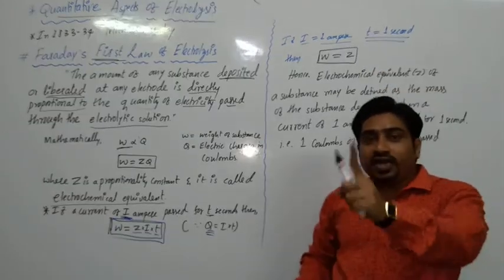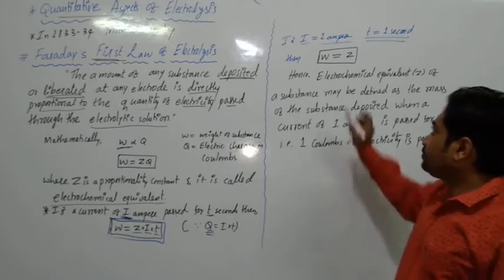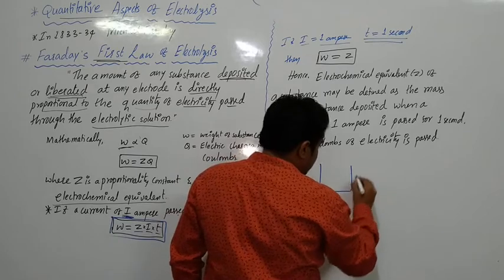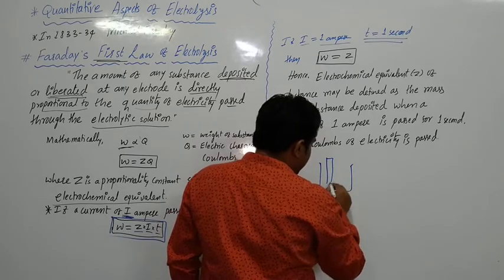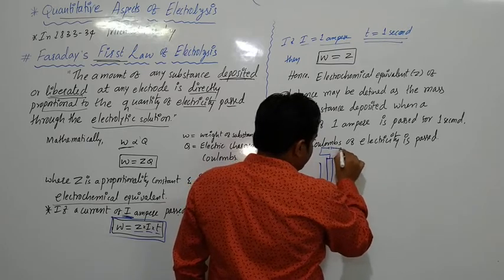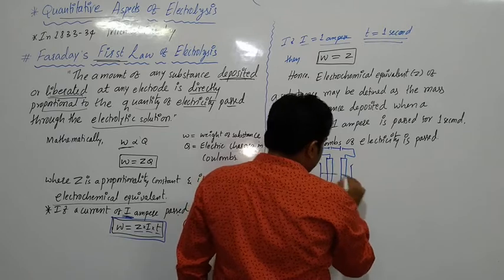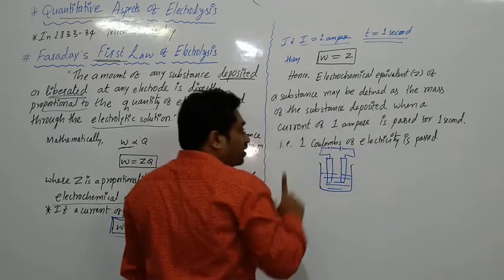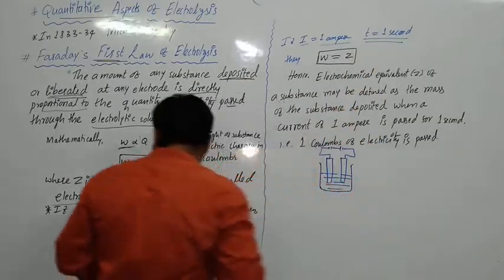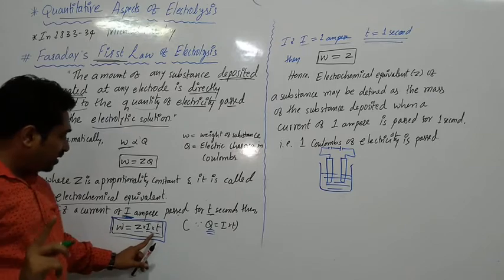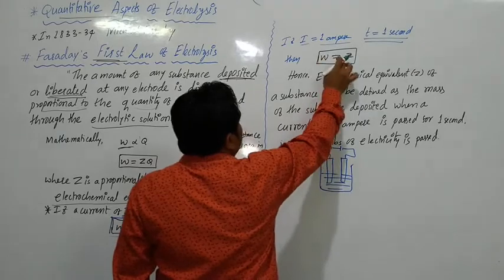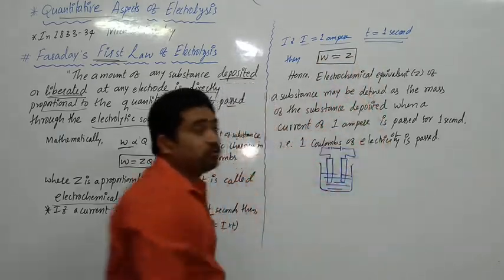If I pass 1 ampere of current for 1 second in my electrolytic cell, I am going to pass the current of 1 ampere for 1 second. Then what happens? According to this equation, I becomes 1 ampere and T becomes 1 second, isn't it? So now what about Z? W is equals to Z into 1 into 1. So W is equals to Z.